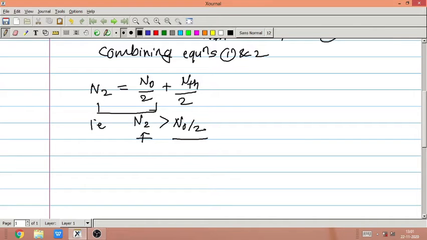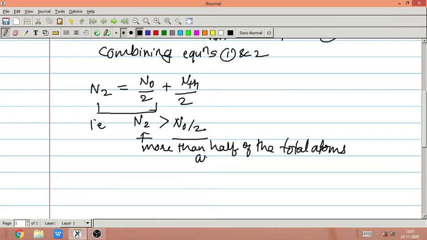So that means more than half of the total atoms are at the upper level. The above condition implies that lasing can begin in a two-level laser only when more than half of the total population is pumped up to the upper energy level, right?